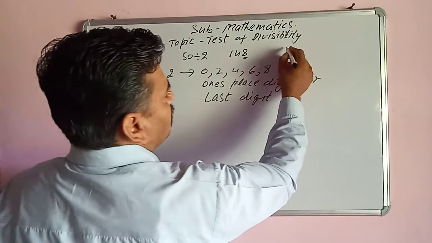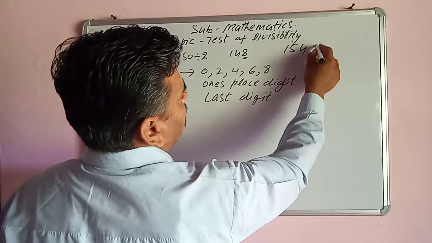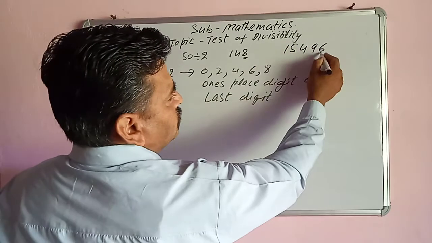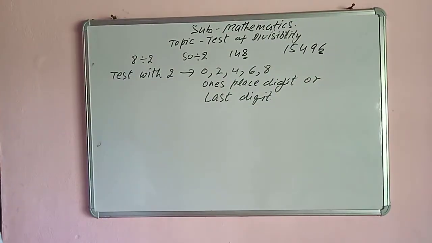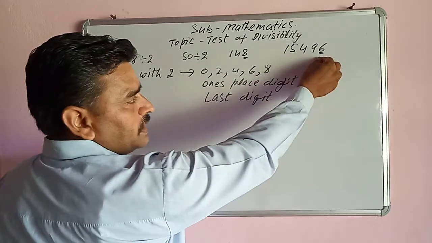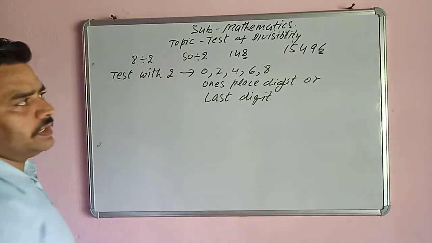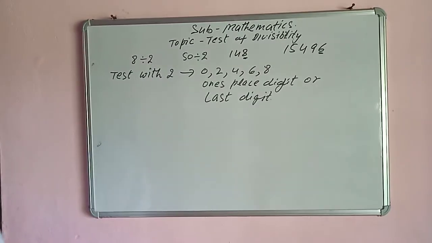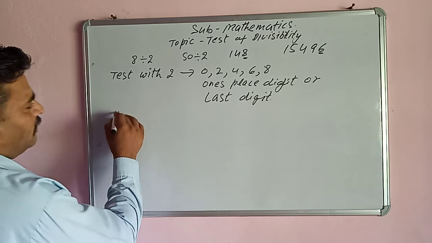Similarly, if it is 15,496, we only check the last digit, or one place digit, which is 6. So it is divisible by 2. Next, test with 5.